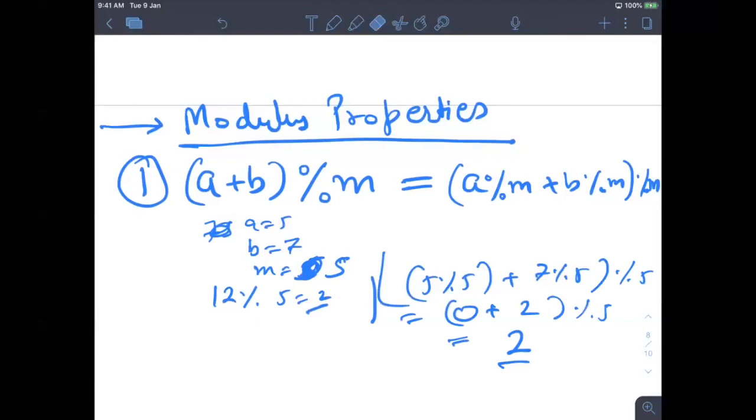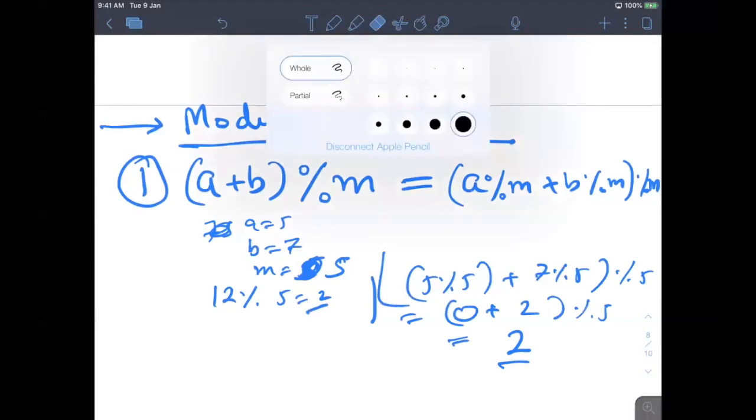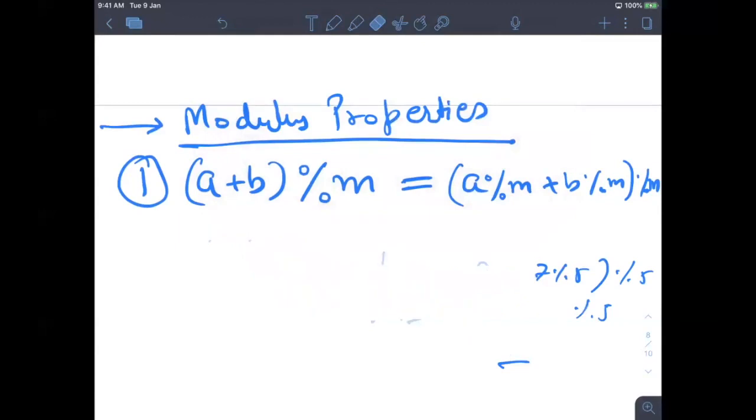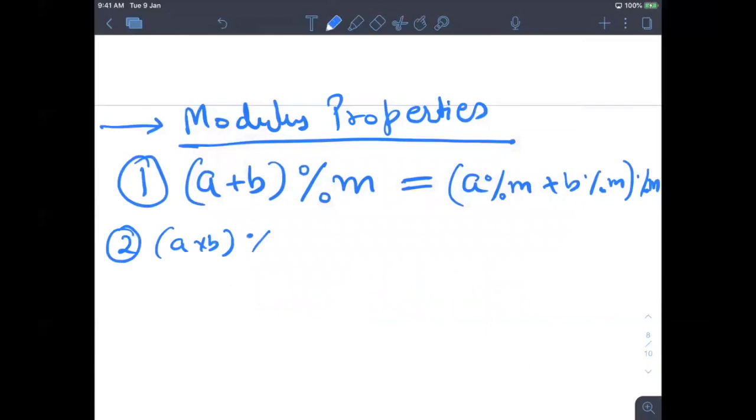I just want to write the property in one go. Now the second property is (a times b) mod m is equal to (a mod m times b mod m) whole mod m.